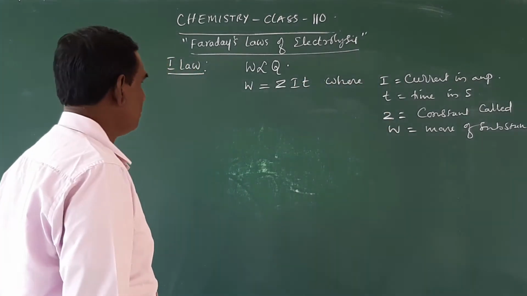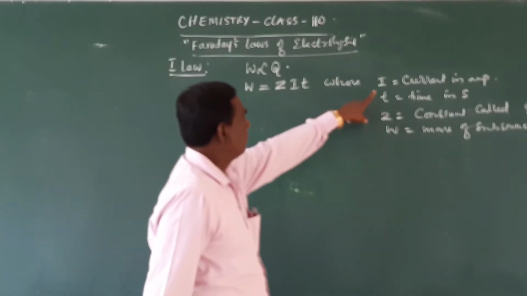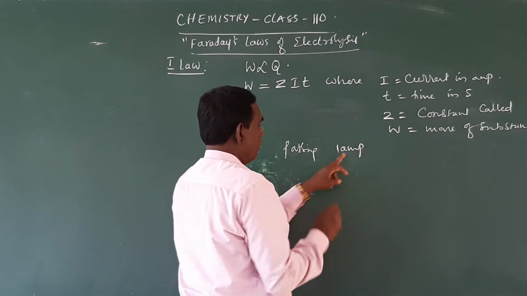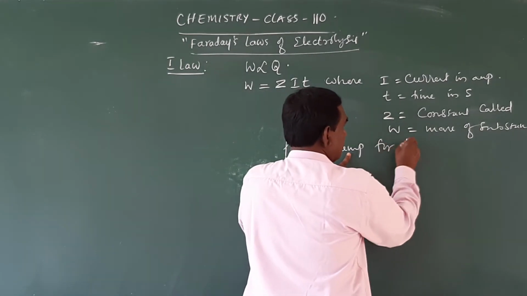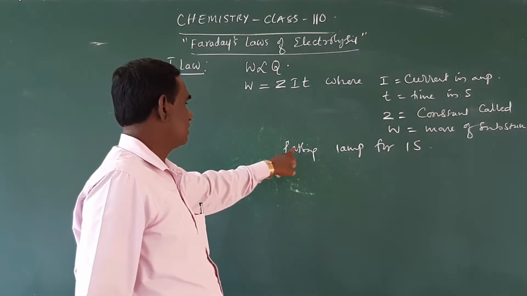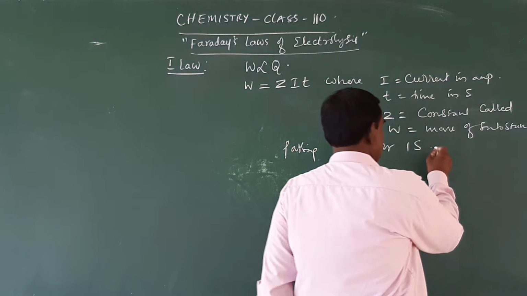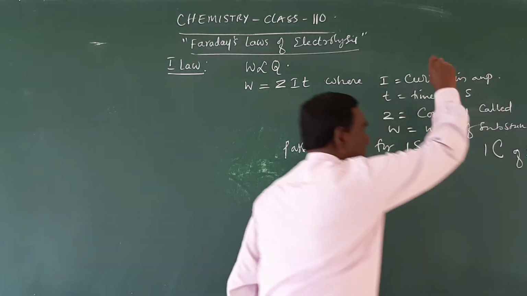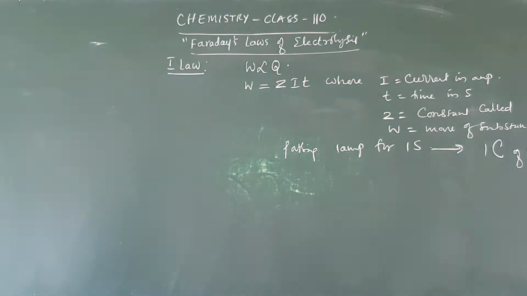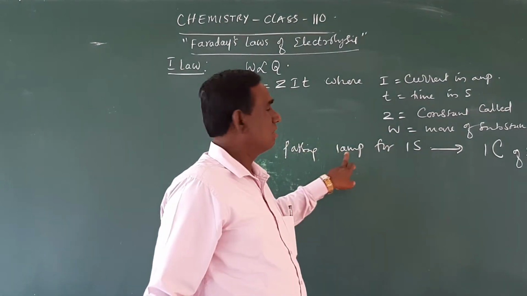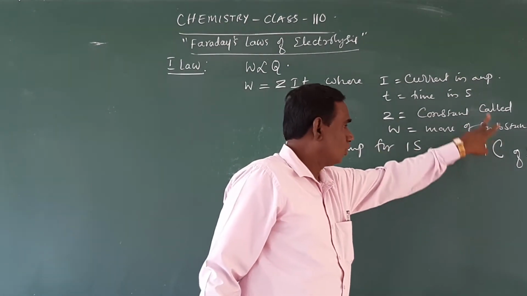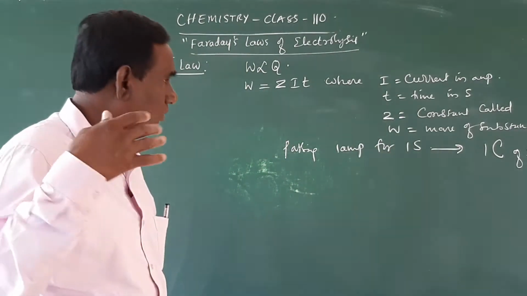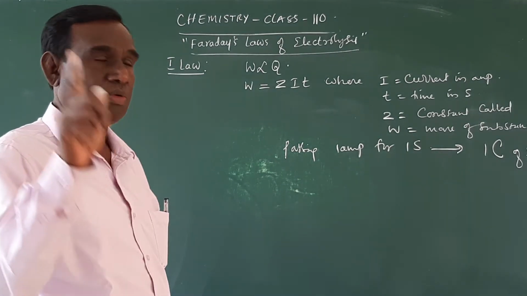Passing 1 ampere of current for 1 second is equal to 1 coulomb of electricity. Remember, this is an important point to note. What is 1 coulomb of electricity? Passing 1 ampere of current for 1 second is called 1 coulomb of electricity.